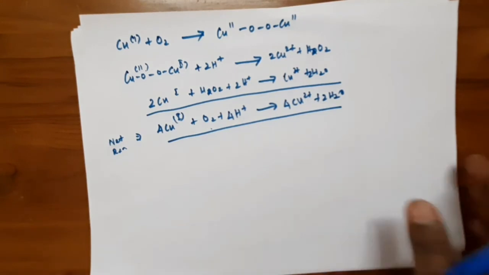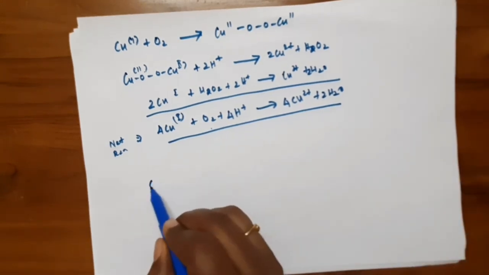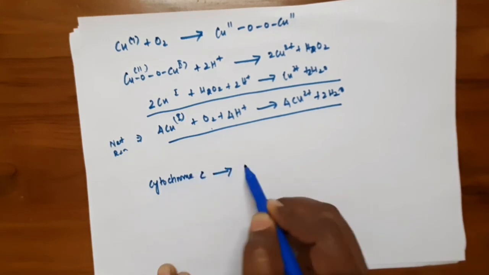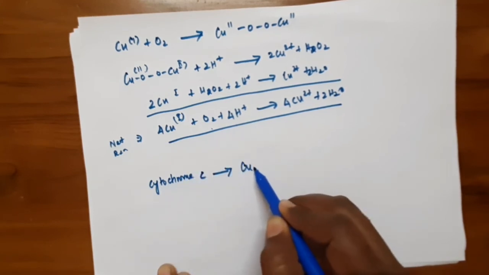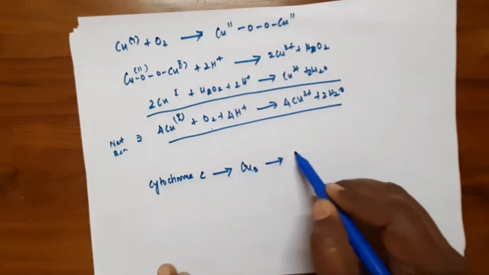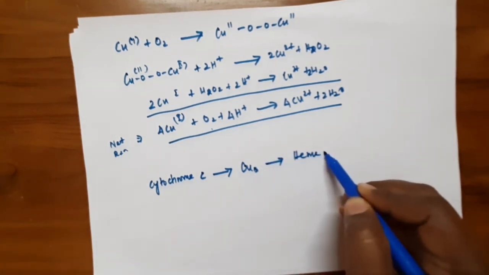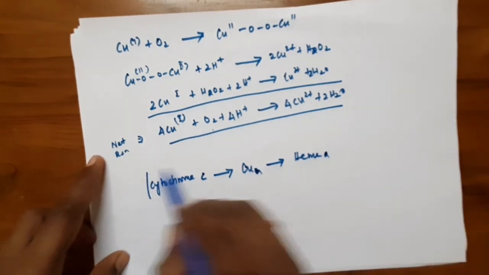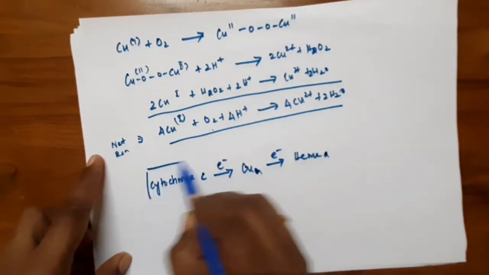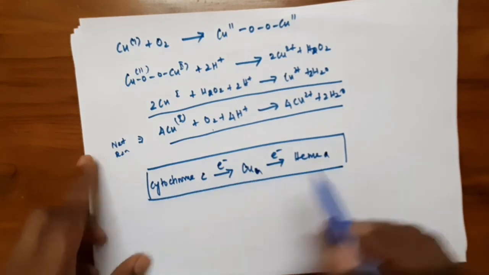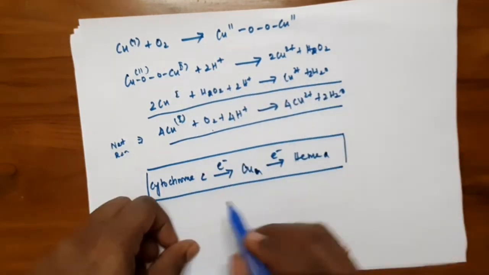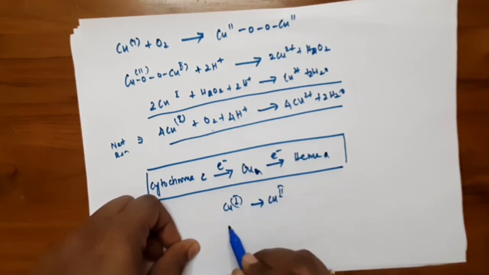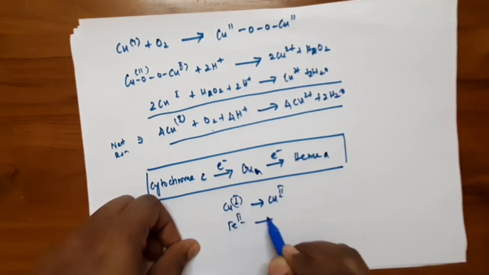So the flow of electrons takes place from cytochrome C to copper A and heme A. So this is the flow of electrons. During the transfer of electrons, copper gets oxidized from copper 1 to copper 2, and iron gets oxidized from iron 2 to iron 3.